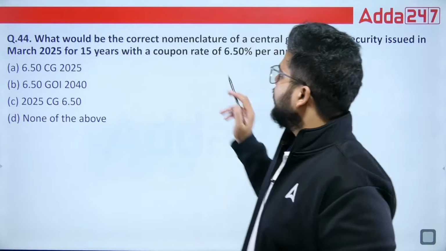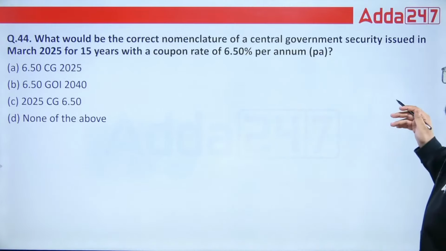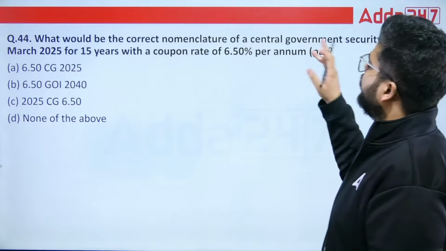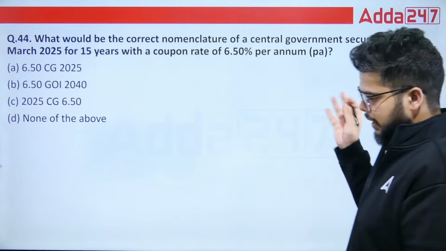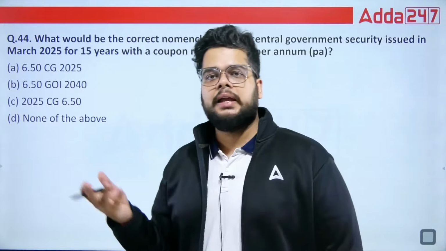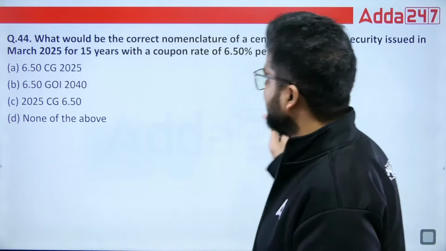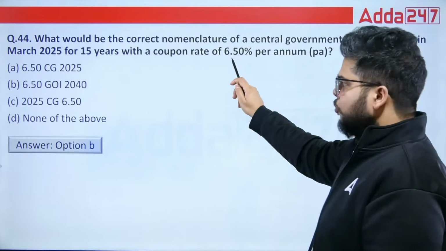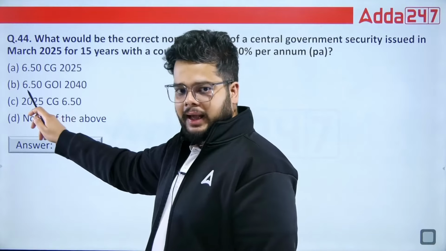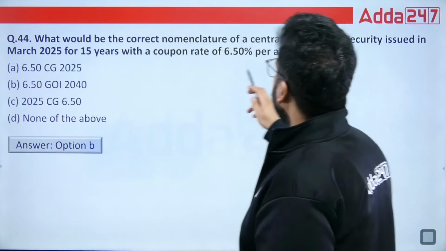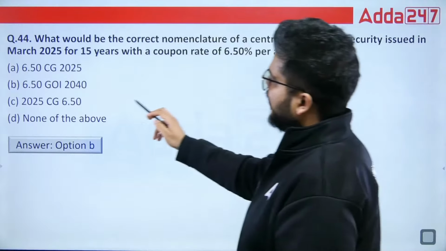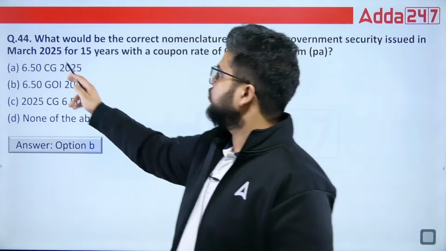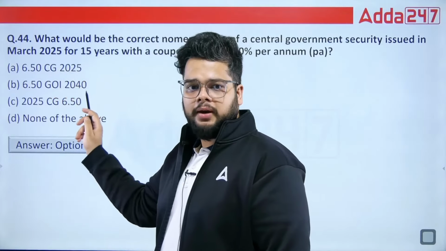What would be the correct nomenclature of the central government security issued in March 2025 for 15 years with coupon rate of 6.5% per annum? Directly this question was asked in May 2025 also. So the nomenclature will be what? Option B. That is, the coupon rate will be starting the entire nomenclature. Then we have the Government of India's name, that is GOI, and then maturity year. Fine. 15 years from 2025. 2025 plus 15 will be 2040.